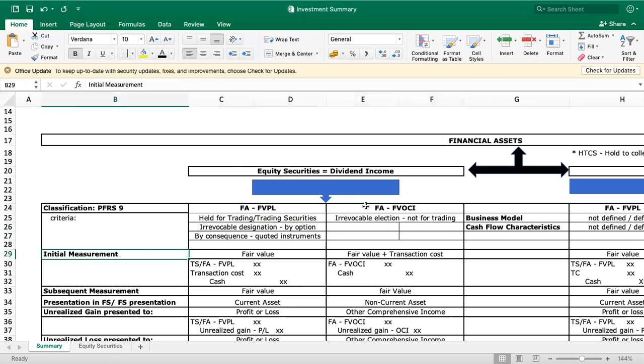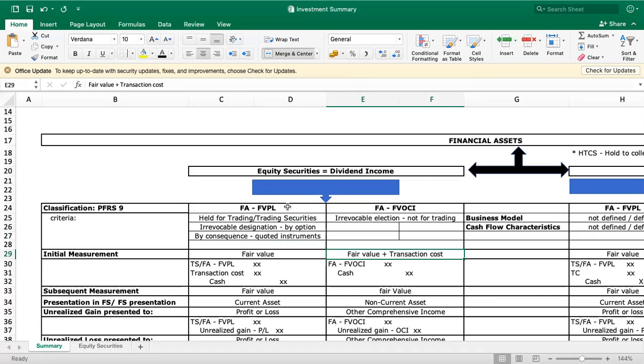So we have initial measurement, di ba? So upon purchase of the shares, that's the initial measurement. Nipalit ta og shares because we want to own shares. We invest in the corporation by purchasing the shares. So how are we going to measure the initial measurement of an equity security under financial asset through profit or loss? So the initial measurement here is at fair value. While FVOCI, the initial measurement is the fair value plus transaction cost. Take note that transaction cost is added under FVOCI.